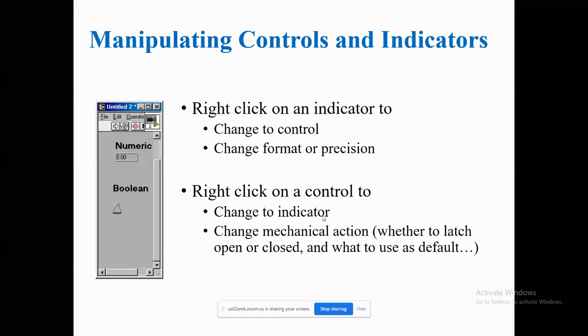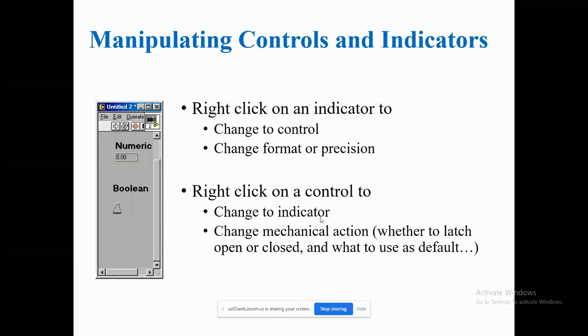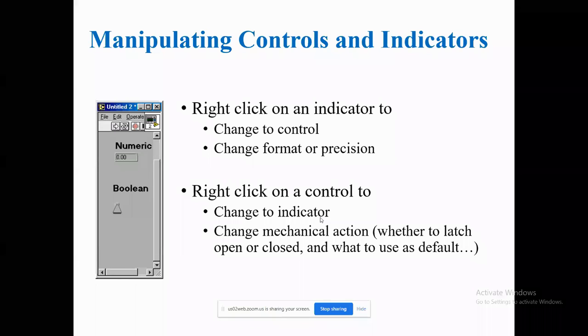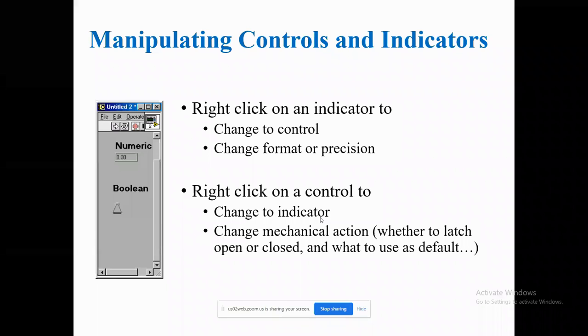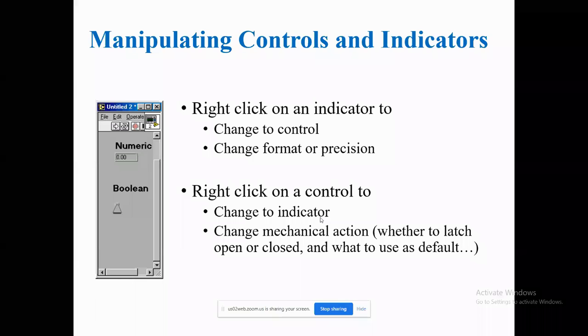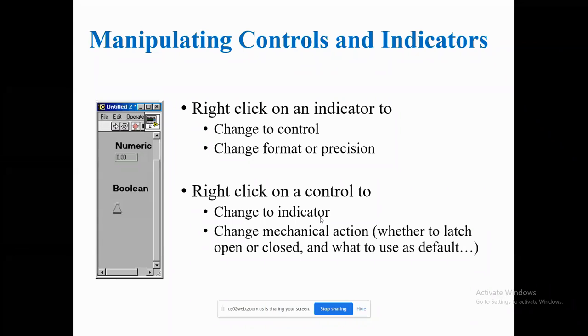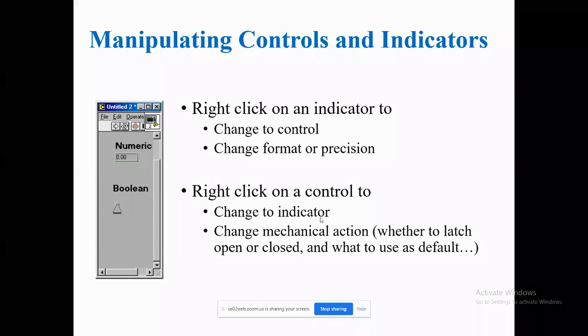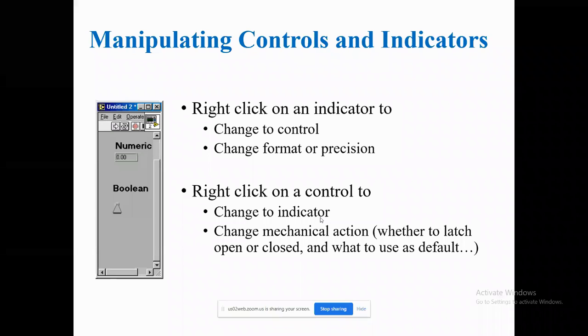See, there are so many types of controllers. One is the numeric controller and the Boolean controller. If I say numeric controller, you can vary it up to double digit, so precision of 2 digits. That means you can vary up to, for example, 0.00, these 3 digits. You can vary those values. When coming to the Boolean, you have only one option, either 0 or 1. So these are the controllers.